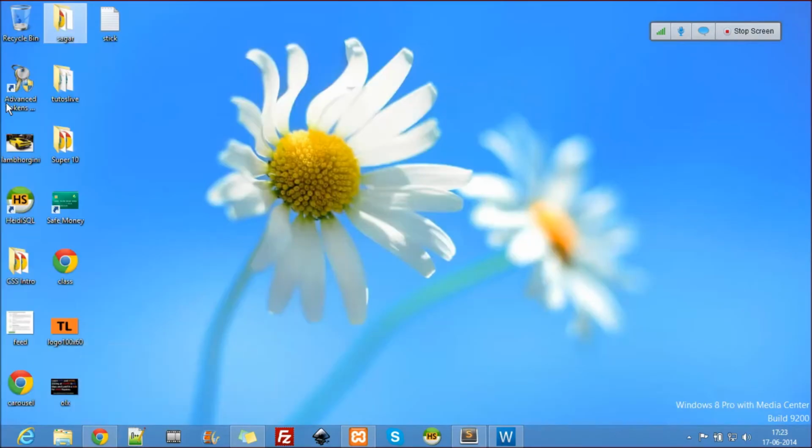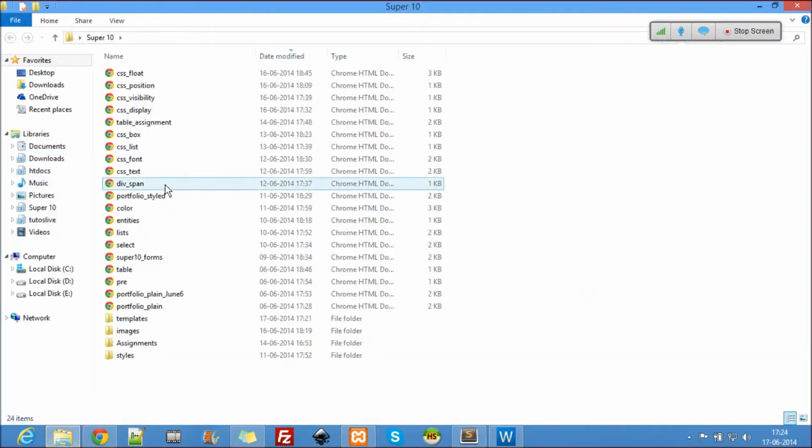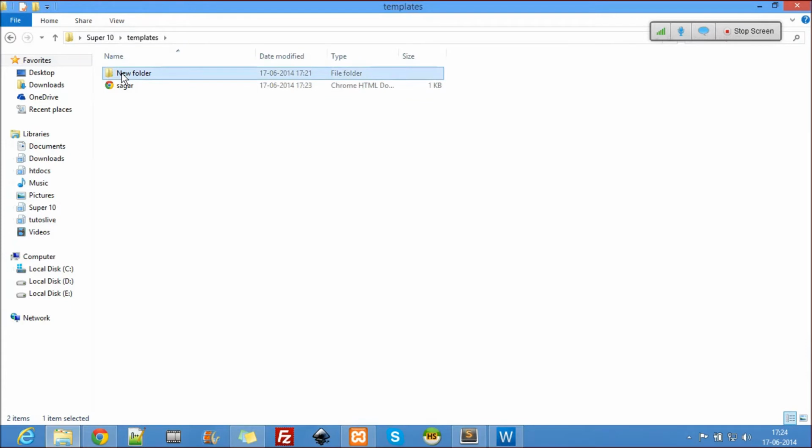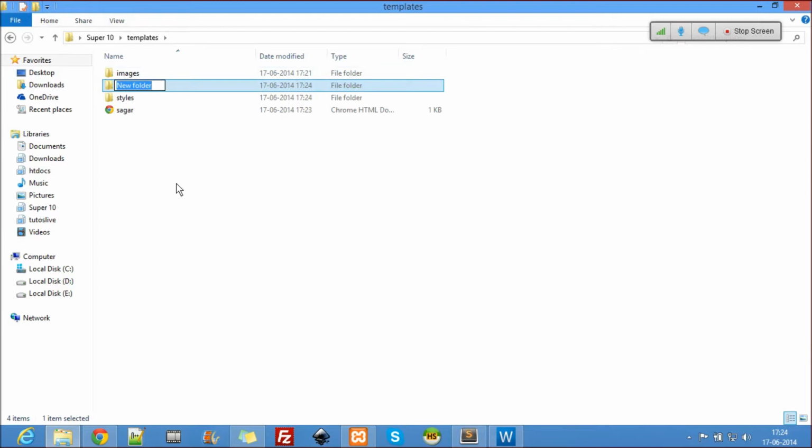Go to our Super 10 and here inside templates, let's remove this. Let's name this as images. Always remember, first thing you are supposed to do is write everything here: styles, scripts if you have JavaScript, then library files which I'll be showing you in PHP.